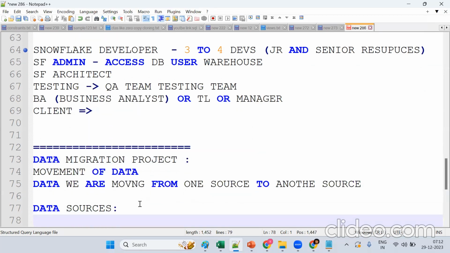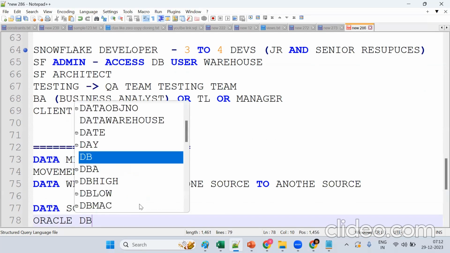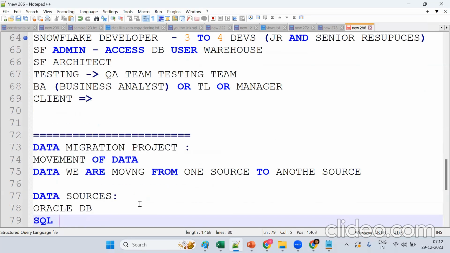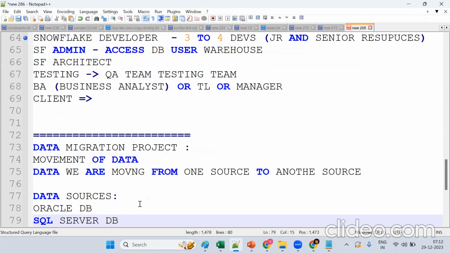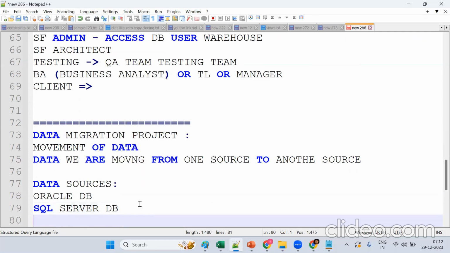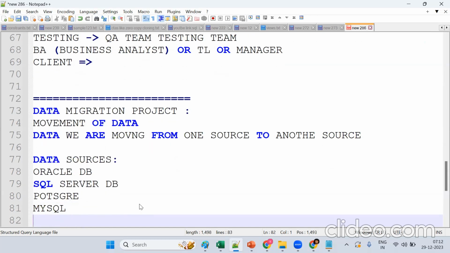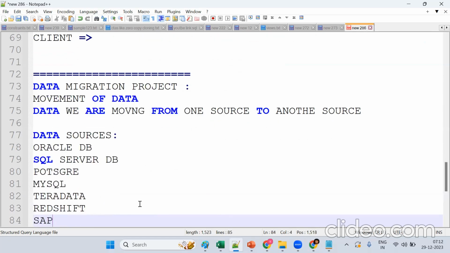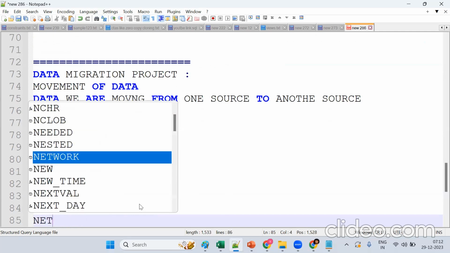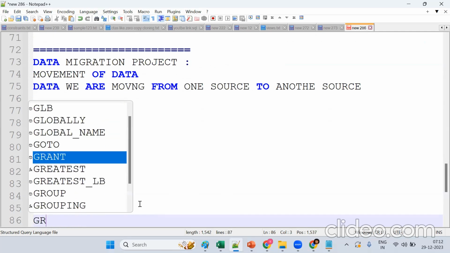So we are having Oracle database, then SQL Server. Anyone, what are the databases we are having in the market? Databases or data warehouse? PostgreSQL, MySQL, Teradata. So these are the data warehouses. Redshift, SAP HANA, Netezza, Greenplum. There are so many databases.